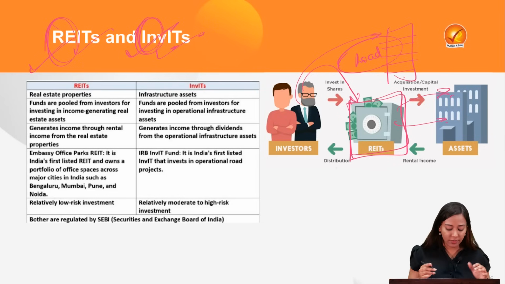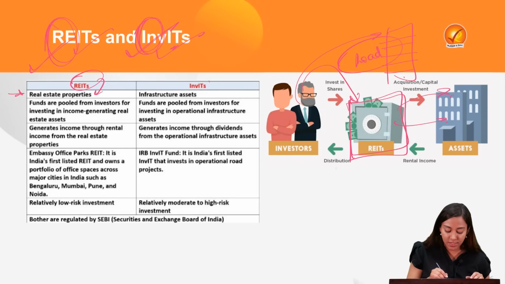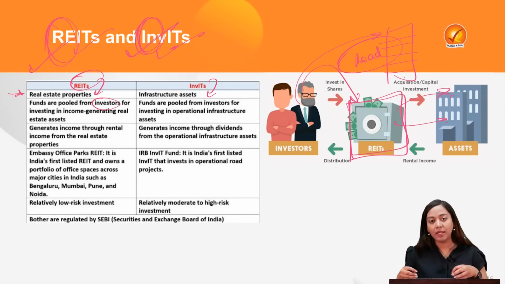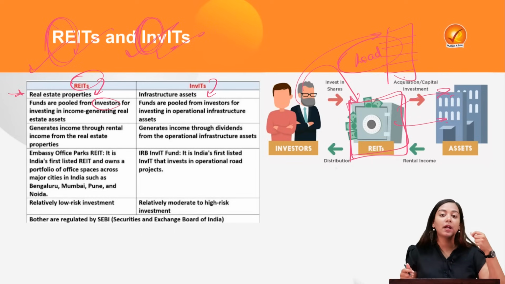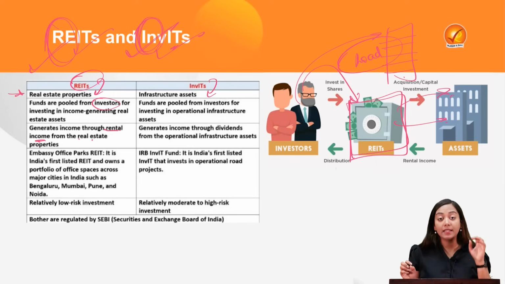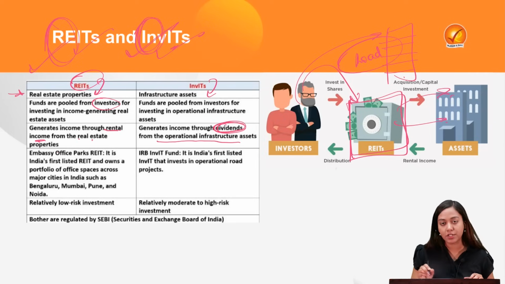Okay, talking about the differences, we have already talked about the sources of investment. REITs will be putting all of their fund in the real estate properties, InvITs in the infrastructure assets. The funds that are pooled from the investors are going to be reverted back to them in the form of some kind of income. So in the case of REITs, it will be through the rental income that is generated through the real estate property. In the case of InvITs, it will be done through the dividends that are raised from the operational infrastructure assets.